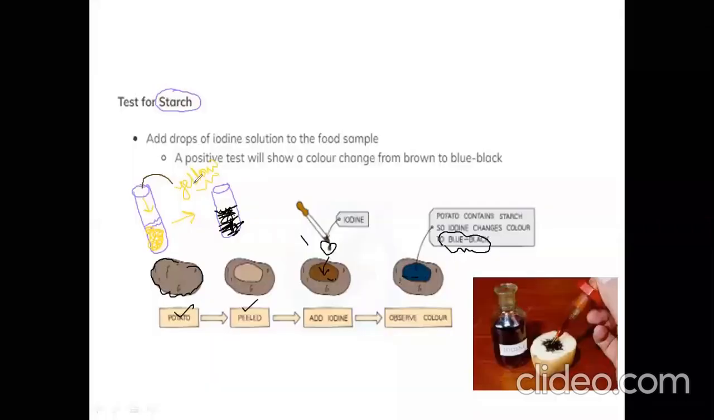I will show you this iodine solution. It is a yellow-brown color, yellowish brown, okay? Remember it. Brown or yellowish. You can see here, yellowish brown color, dark yellow.